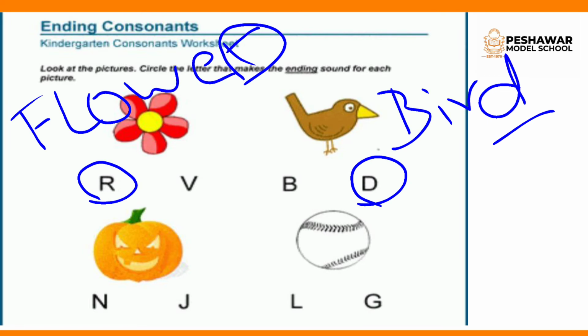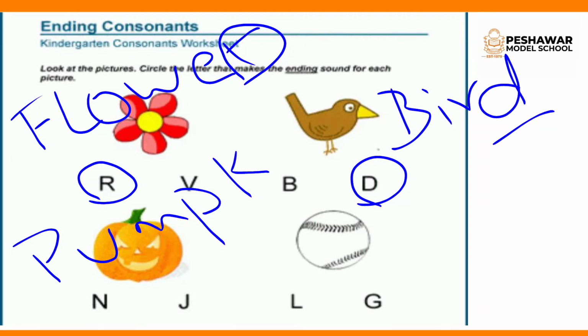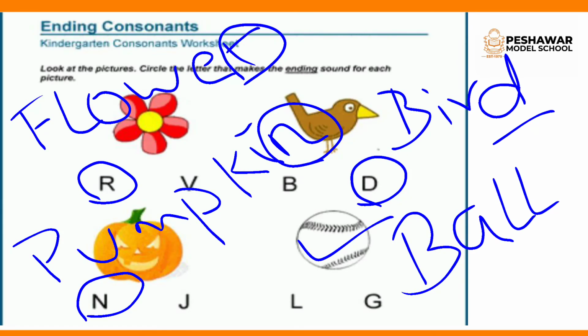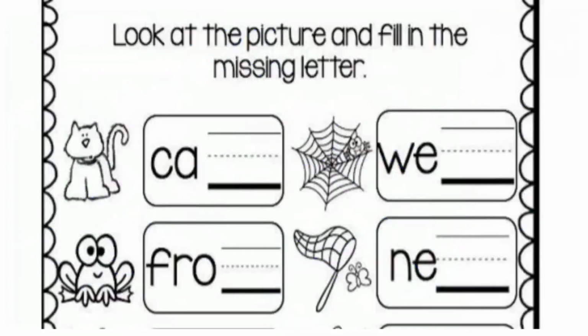Okay, look toward the next picture. This is a picture of pumpkin, P-U-M-P-K-I-N, pumpkin. So what is the last sound? It is N. Look at the last picture. This is a picture of ball, B-A-L-L, ball. So here the final letter is L, so the final sound is L. So we will encircle L. Okay. Moving towards our last activity.